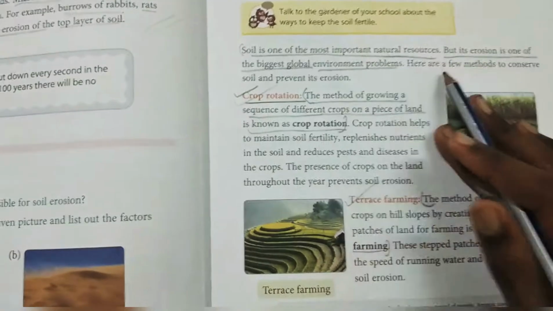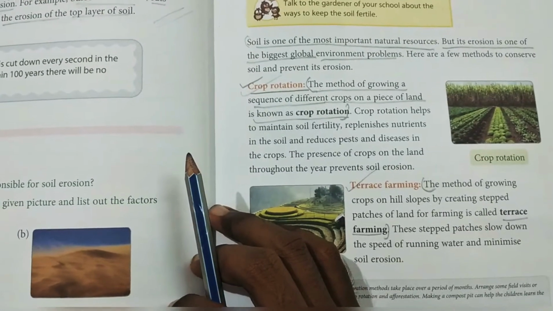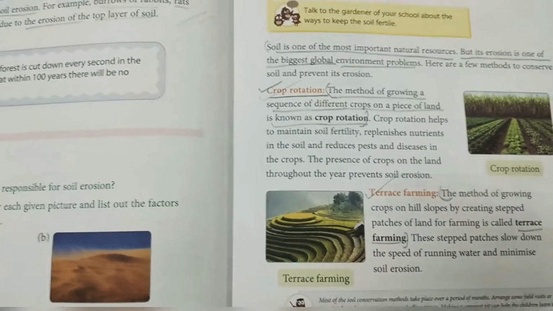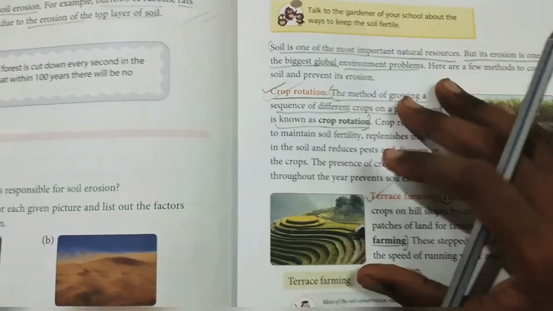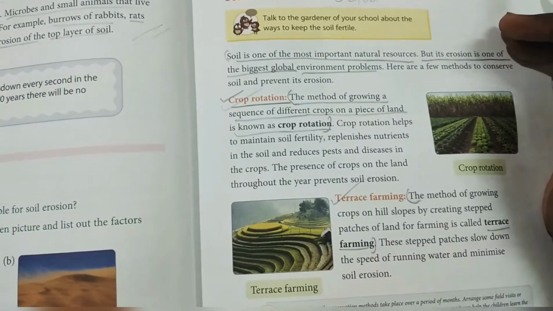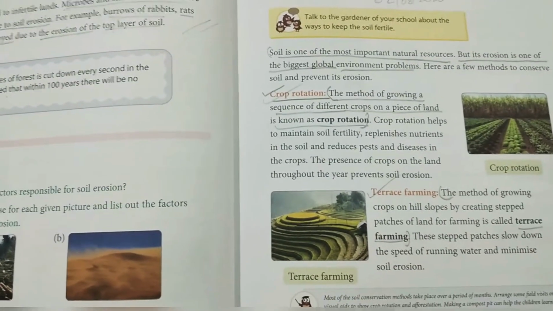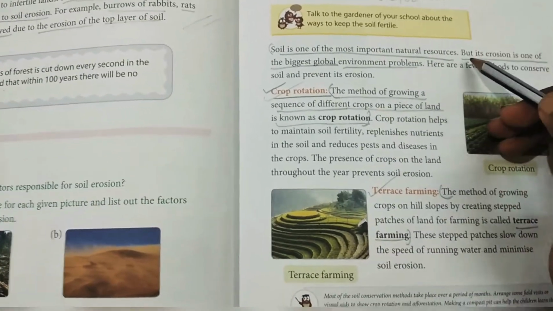We have seen in the last lecture that soil is most important for plants, as well as for human beings and animals. It is the most important thing in our lives.